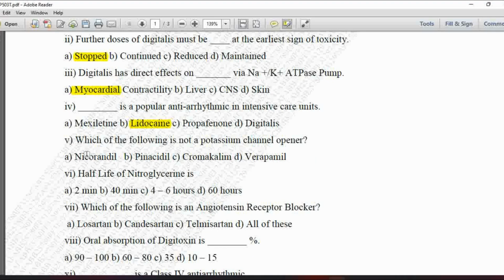Next MCQ, fifth one, which of the following is not a potassium channel opener? Option A is nicorandil, B is pinacidil, C is cromakalim, and option D is verapamil. So if we see the agent which is not a potassium channel opener, that is your verapamil.